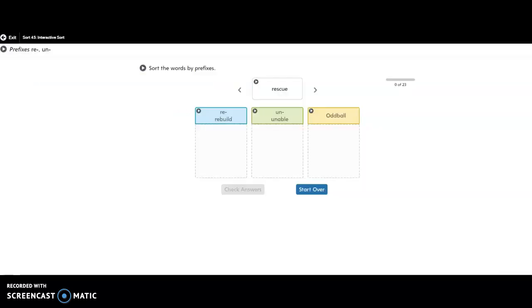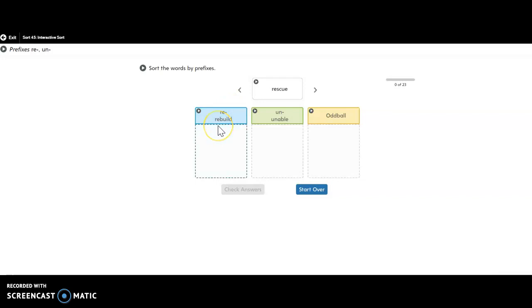All right, here are the headings for this sort. We have words that begin with the prefix RE, as in rebuild. Words that start with the prefix UN, such as unable. And then we have the oddball. And remember, this time, the oddball is really focused on the meaning and whether or not that prefix is added onto a base word.